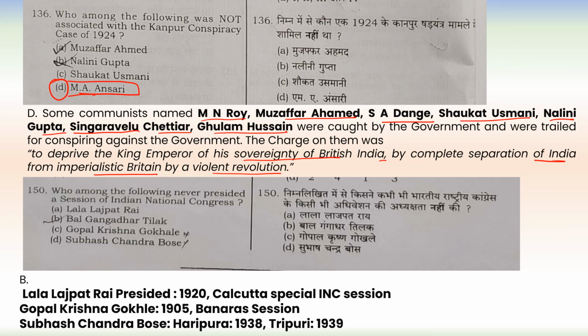Next question. Who among the following never presided over a session of the Indian National Congress? It was Bal Gangadhar Tilak. Lala Lajpat Rai presided in the 1920 Calcutta Special INC session. Gopal Krishna Gokhale presided in the 1905 Banaras session. Subhash Chandra Bose presided over 2 INC sessions, in Haripura 1938 and Tripuri 1939.